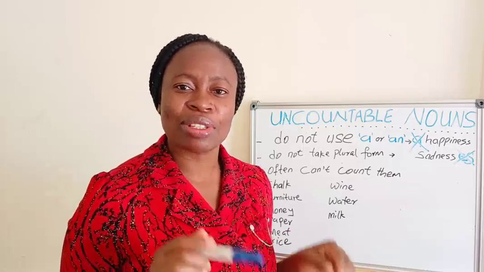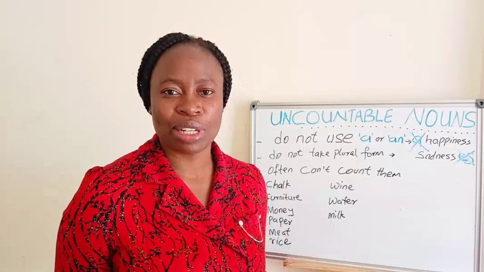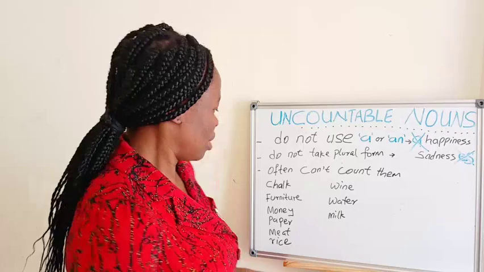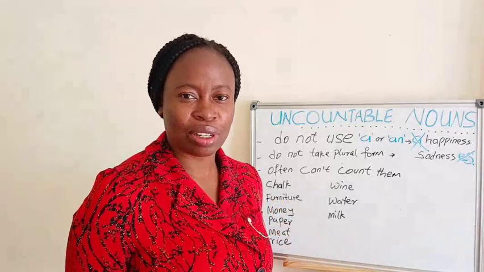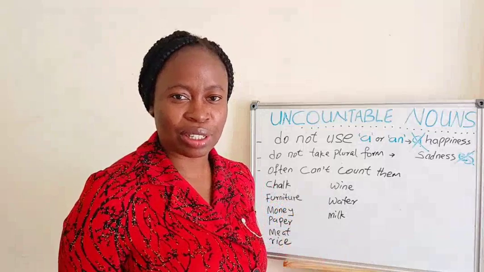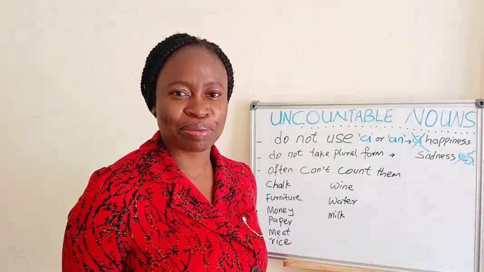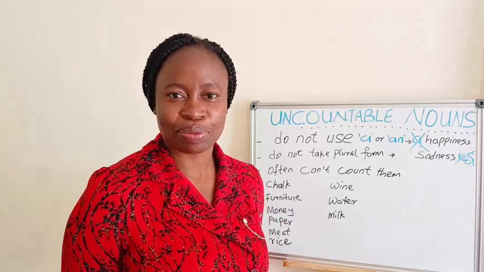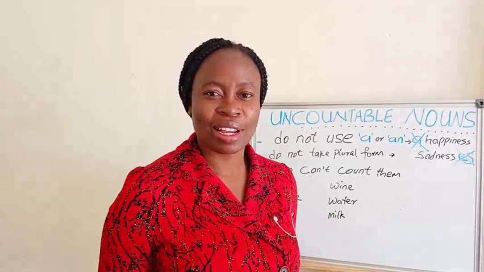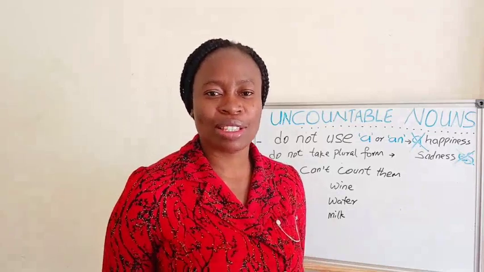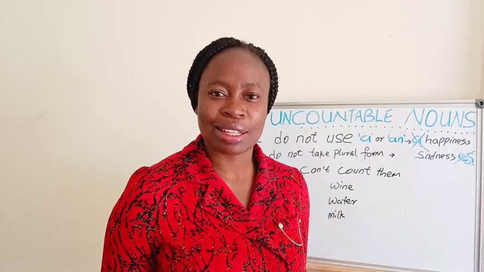However, we can use quantity before uncountable nouns, and that's why we can say a piece of chalk, a piece of furniture, an item of furniture, a sheet of paper, 5 bags of rice, a tin of milk, a cup of water. So we can use quantity before them, but not numbers.